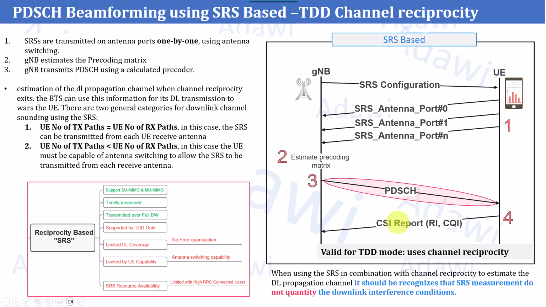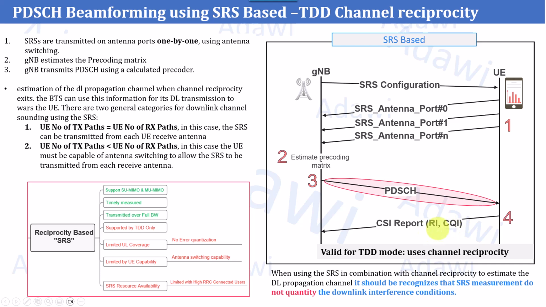And sometimes, or most of the time, afterwards the UE will need to report again the rank indication and CQI, which, as we highlighted earlier in the previous session, can be estimated based on the channel state information reference signal, the CSI-RS measurement, even based on the downlink CSI-RS. So the UE will report afterward the rank indication and CQI.